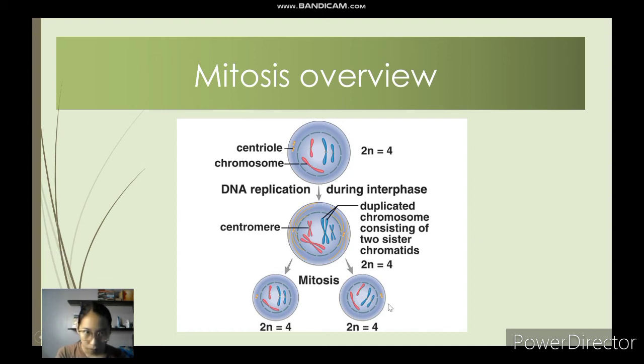Pagkahuman during DNA replication nato nakitaan nga ang imuhang count is still 2, although ni doble ni ba nahimo na siya murag X nga kuan na siya sister chromatid. Same lang gihapon ang iyang number because na duplicate lang man ang imuhang chromosome, but this chromosome is exactly the same as the other chromosome and they are joined at the center in the centromere. Next to this is mitosis.